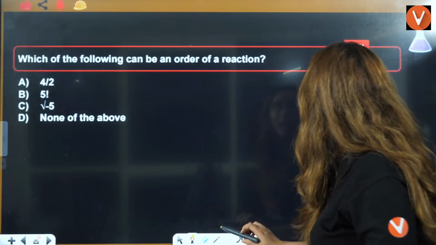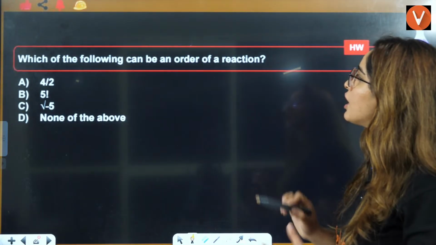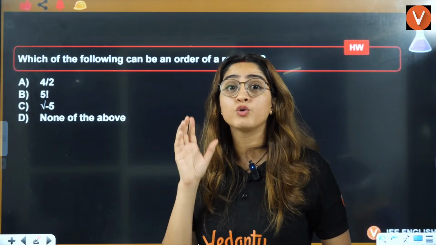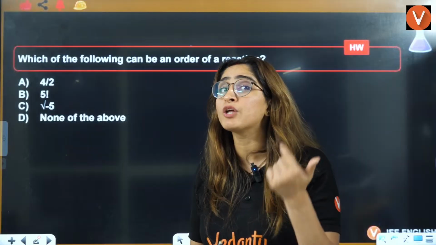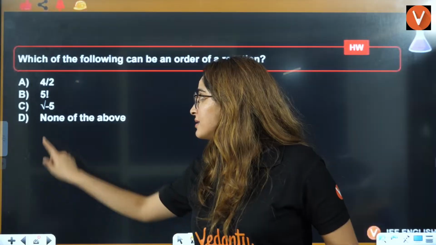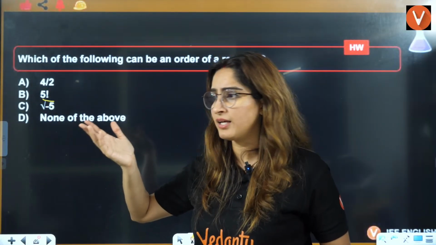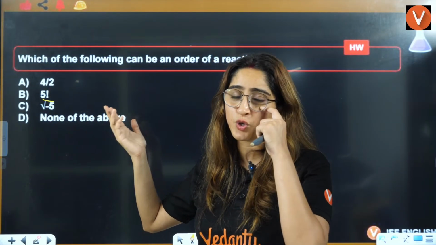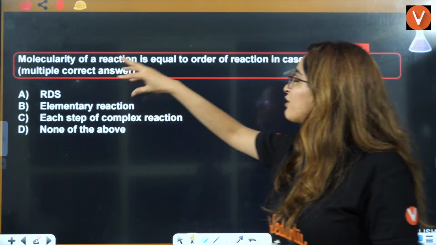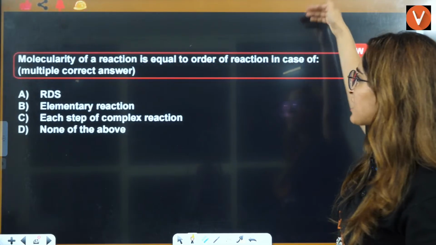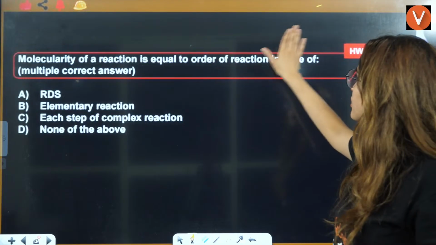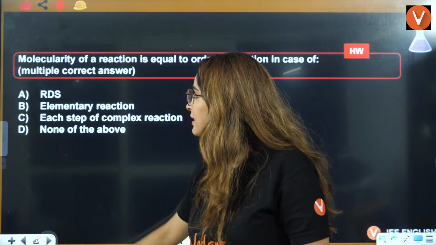Okay. Now you have your homework questions here. Which of the following can be the order of the reaction? You need to decide based on the rules of order of reaction. Order can be 0, negative, it can be a fraction. You have to answer this, right? This is 5 factorial. You are like mathematics students, so you already know what factorial is, right? Next: molecularity of a reaction is equal to the order of the reaction in case of RDS, elementary, each step, complex, none of the above. So this is the second question that you have, right?